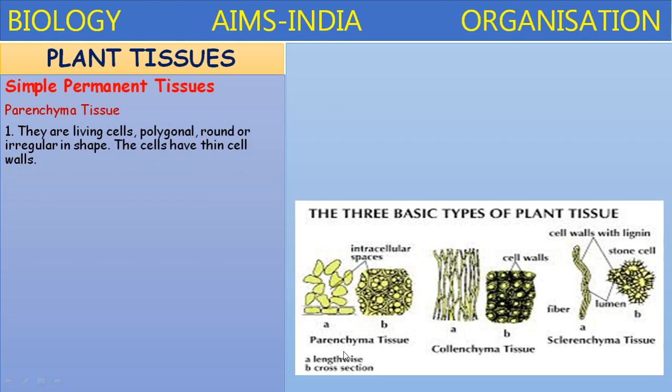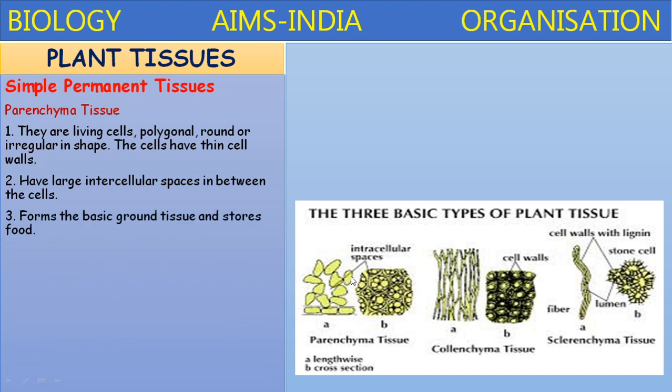The parenchyma tissue has living cells, polygonal, round, irregular in shape. The cells have thin cell walls. They have large intercellular spaces, gaps between the cells, and they form the basic ground tissue and store food. The parenchyma tissue is also called the fundamental tissue in the plant, present in almost all parts of the plant.